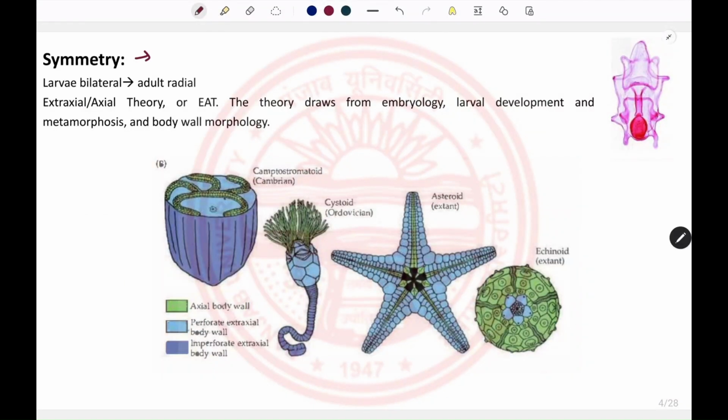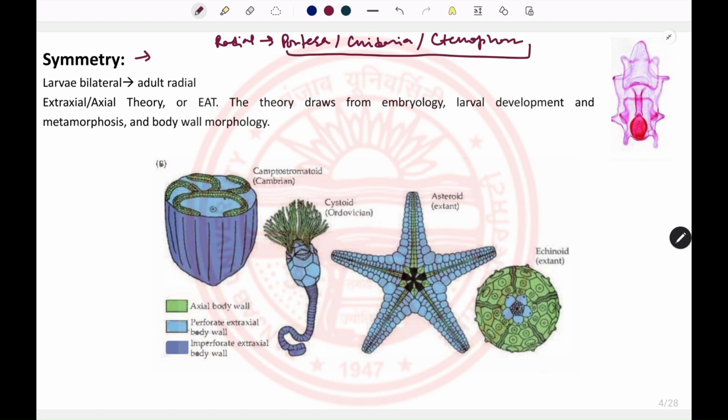We have already discussed symmetry in the case of echinoderms. They have radial symmetry. In general, in the animal kingdom, symmetry is radial in the lower animals, which include the phylum Porifera, Cnidaria, and Ctenophora. However, the organisms belonging to these phyla were primitive and sessile. So this sessile nature is associated mainly with radial symmetry.